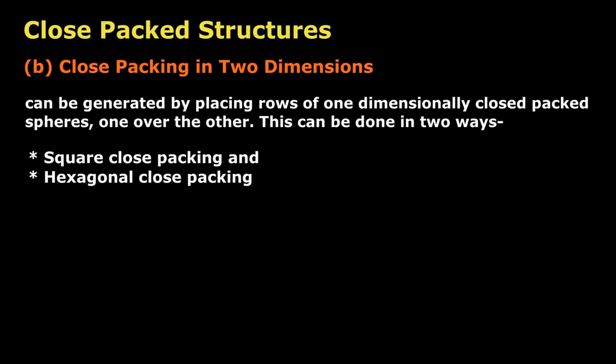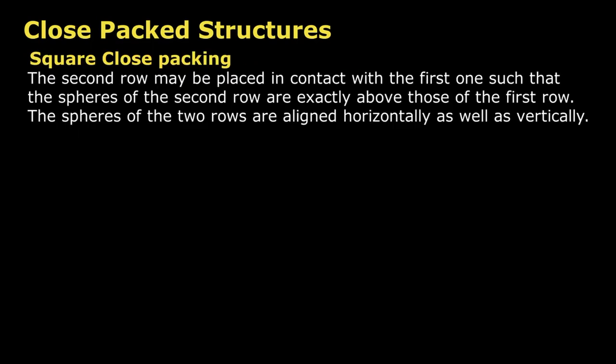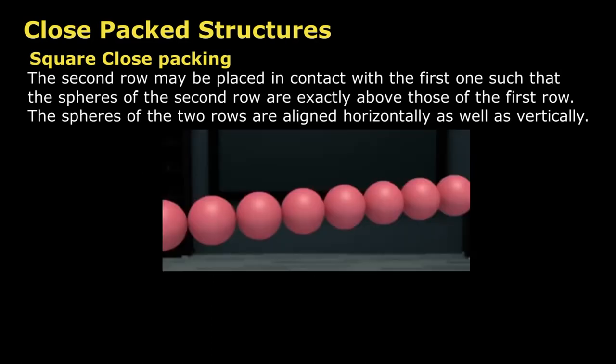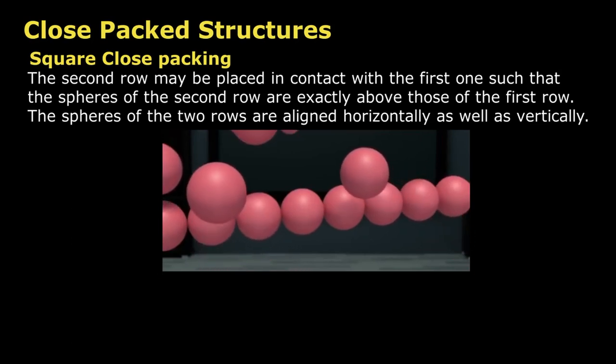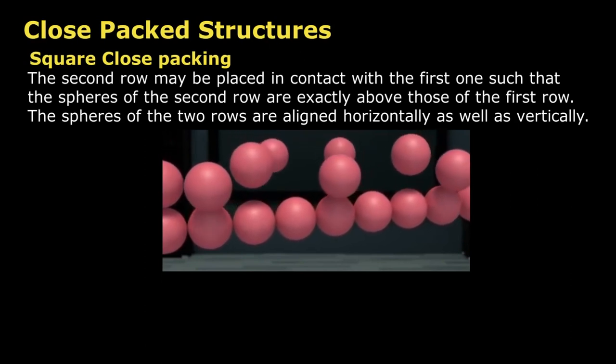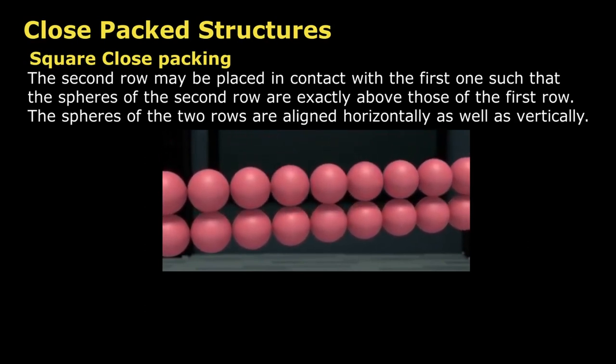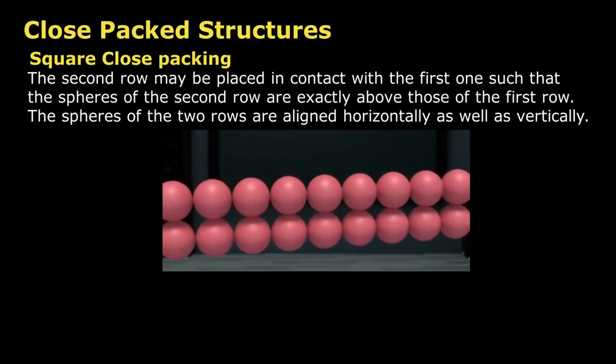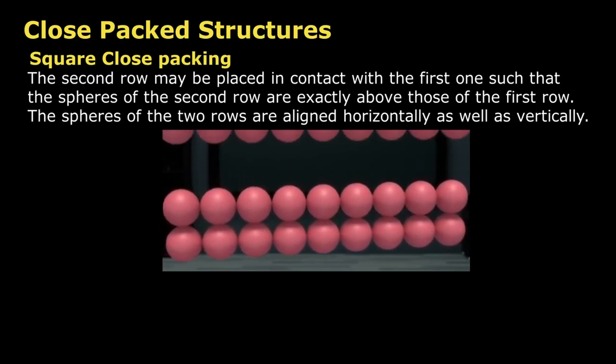Square close packing. In this type of packing, the second row may be placed in contact with the first one such that the spheres of the second row are exactly above those of the first row. The spheres of the 2 rows are aligned horizontally as well as vertically.